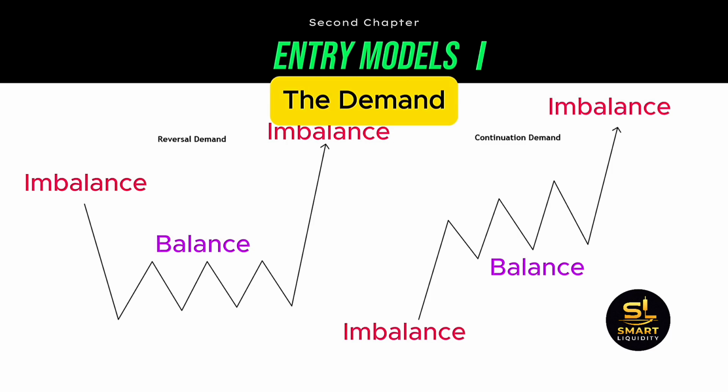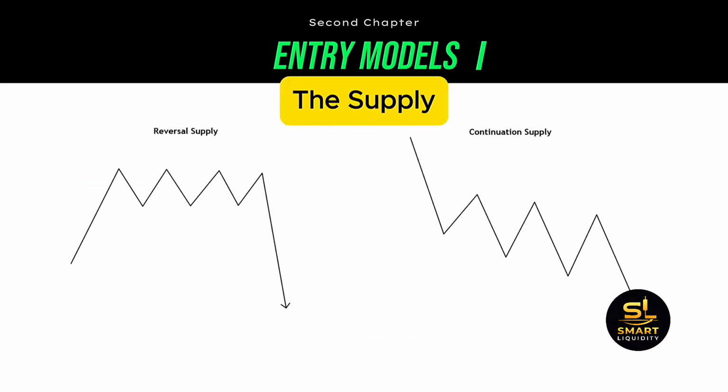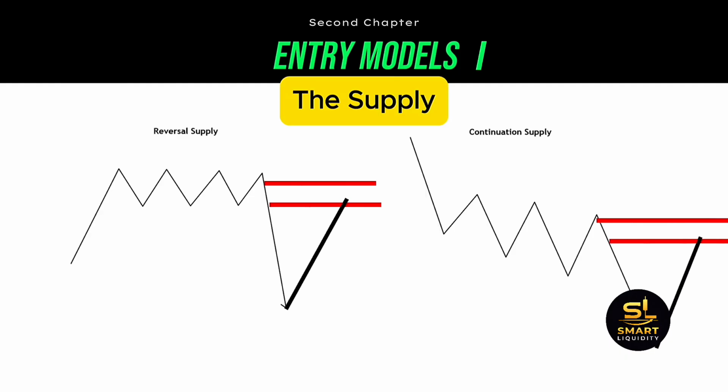Now that we know what demand and supply are, we need to know how to identify them, and how they can be used by traders. The supply is a zone where the market has been balanced, and it suddenly broke the balance to the downside. So this zone is the supply zone. Knowing this sharp move has imbalanced the market, as we have said multiple times before, the market moves towards balance, and we wait for it to happen. This translates to waiting for the price to come back up into the supply zone.